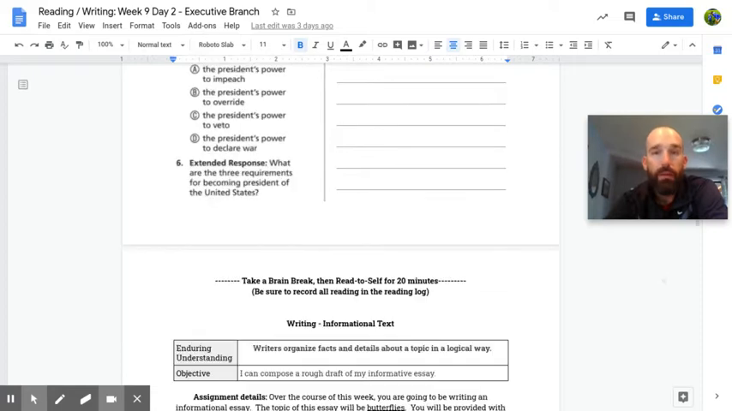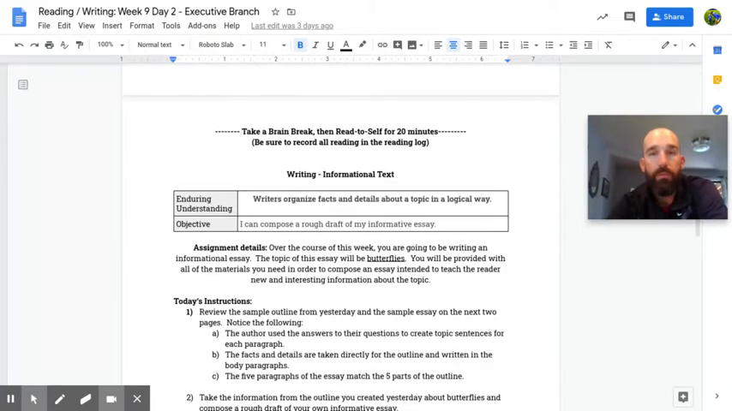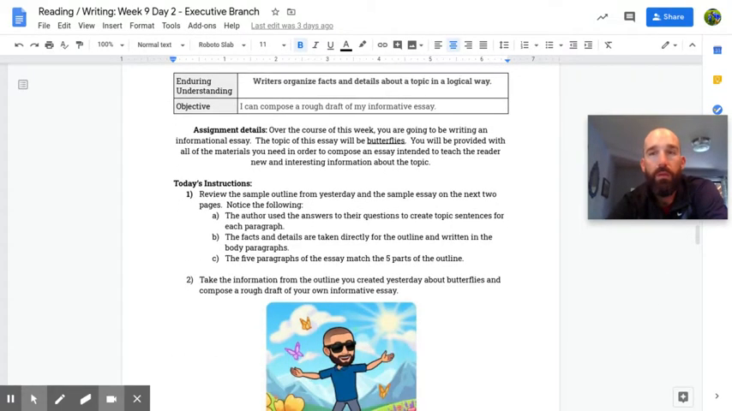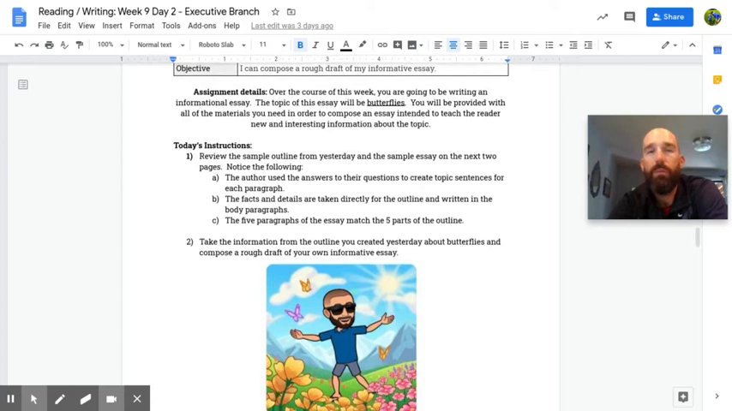When you're done with that, you're going to be on to writing. And for writing today, you need to flip back to the outline that you did yesterday. And from that outline yesterday, you're going to compose your own informational essay about butterflies. Remember, it's about butterflies, not about yams. I know that it talks about yams. That's an example of what an informative essay looks like. You're writing about butterflies, and your butterfly information is in the separate stapled pages.